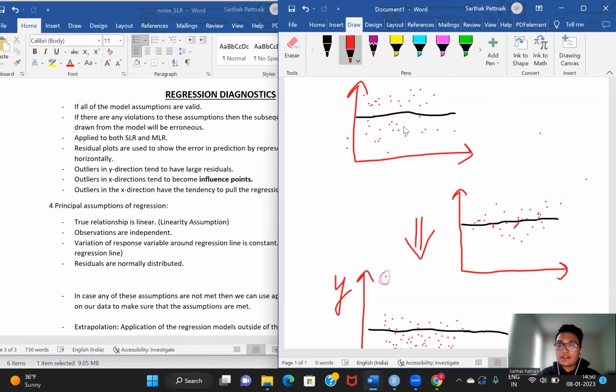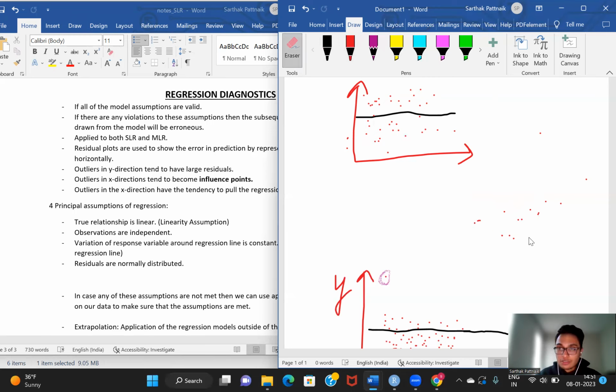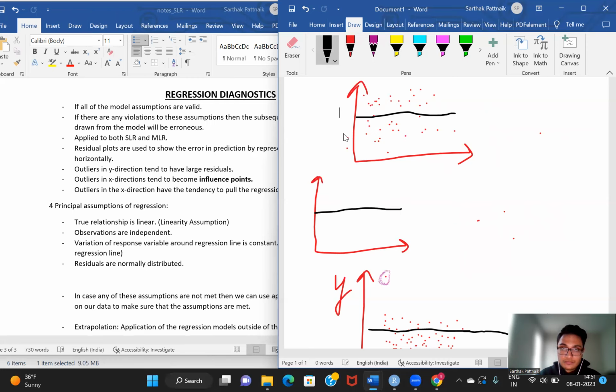Now, what are the examples where my points are not in sync with my assumption of constant variance? Let us go over a few violation scenarios. There can be a scenario where the variation out here is very high, and as you move forward, the variation keeps on decreasing.